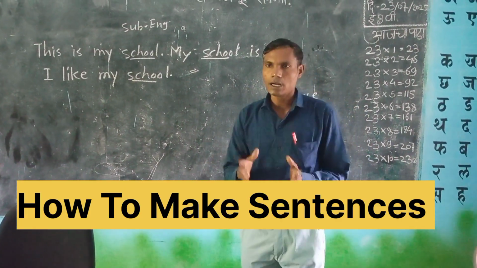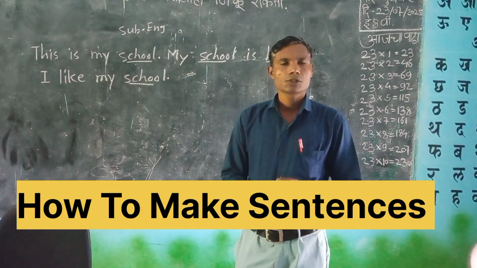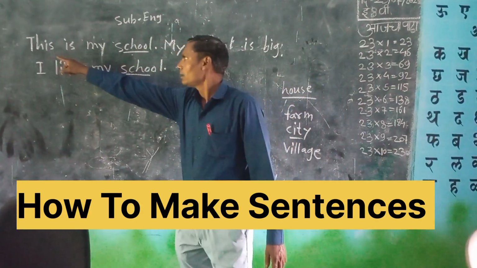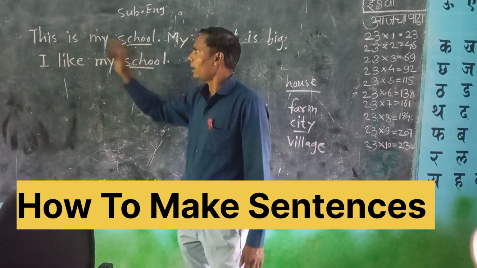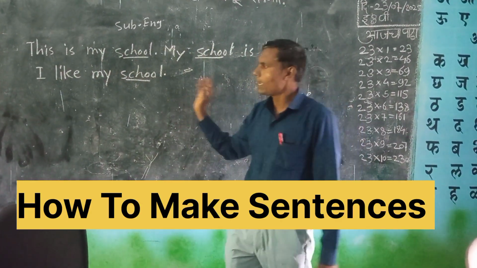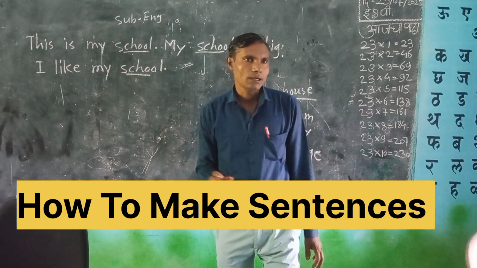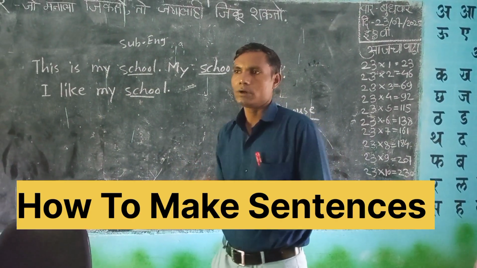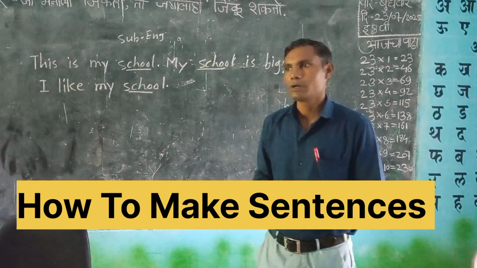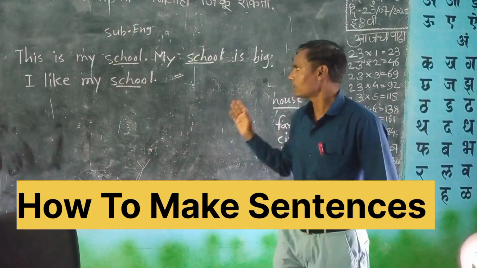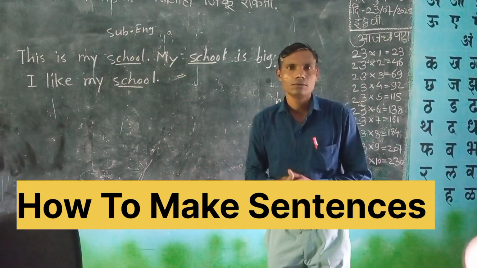For example, garden is also a place name. So instead of school, you use garden and you write here garden. For example, this is my garden. My garden is big. I like my garden. So this is the very simple trick for making sentences. Did you understand? समझ ना? Okay, now you make sentences and read also.